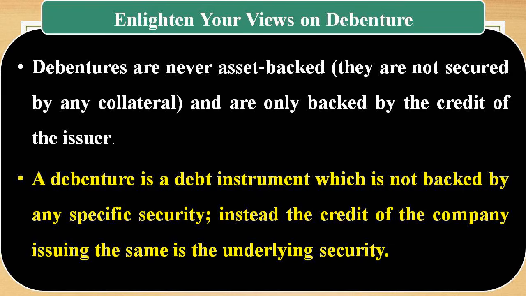That means they are not secured by any collateral and are only backed by the credit of the issuer, that is the creditworthiness of the issuing company. Okay, then can you say something about debenture? A debenture is a debt instrument which is not backed by any specific security. Instead, the credit of the company issuing it is the underlying security.